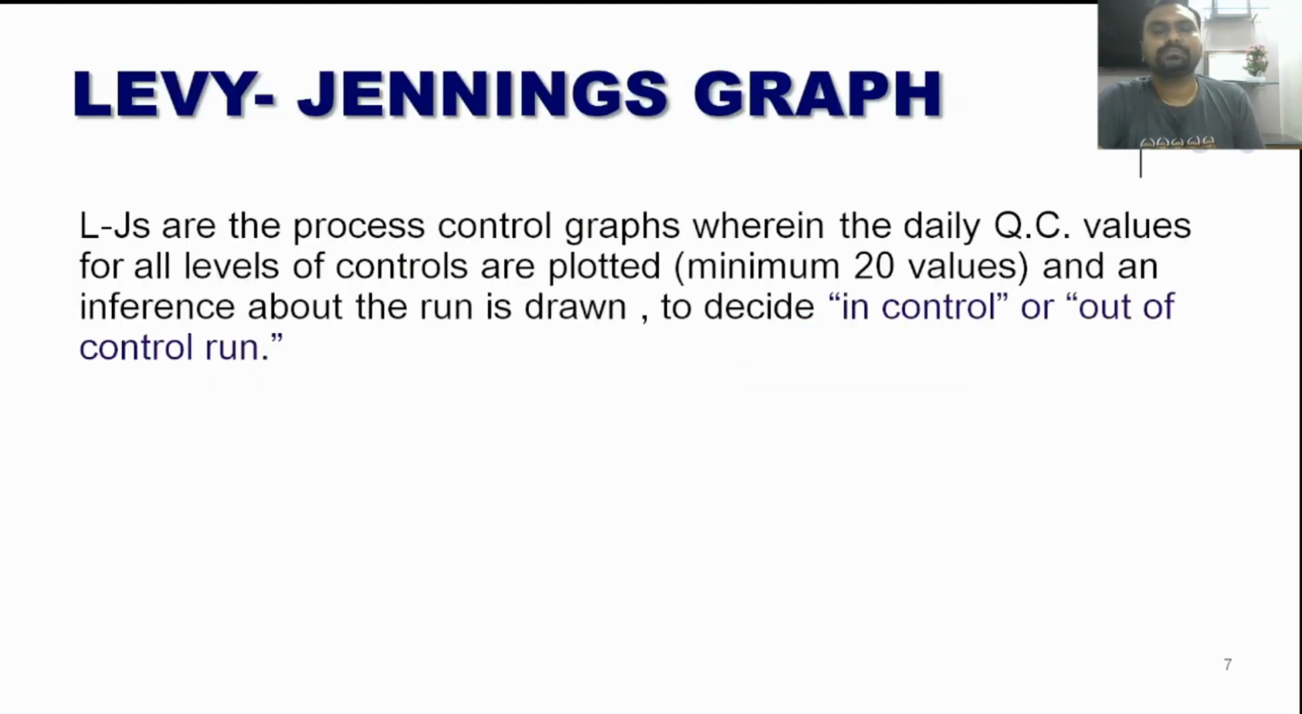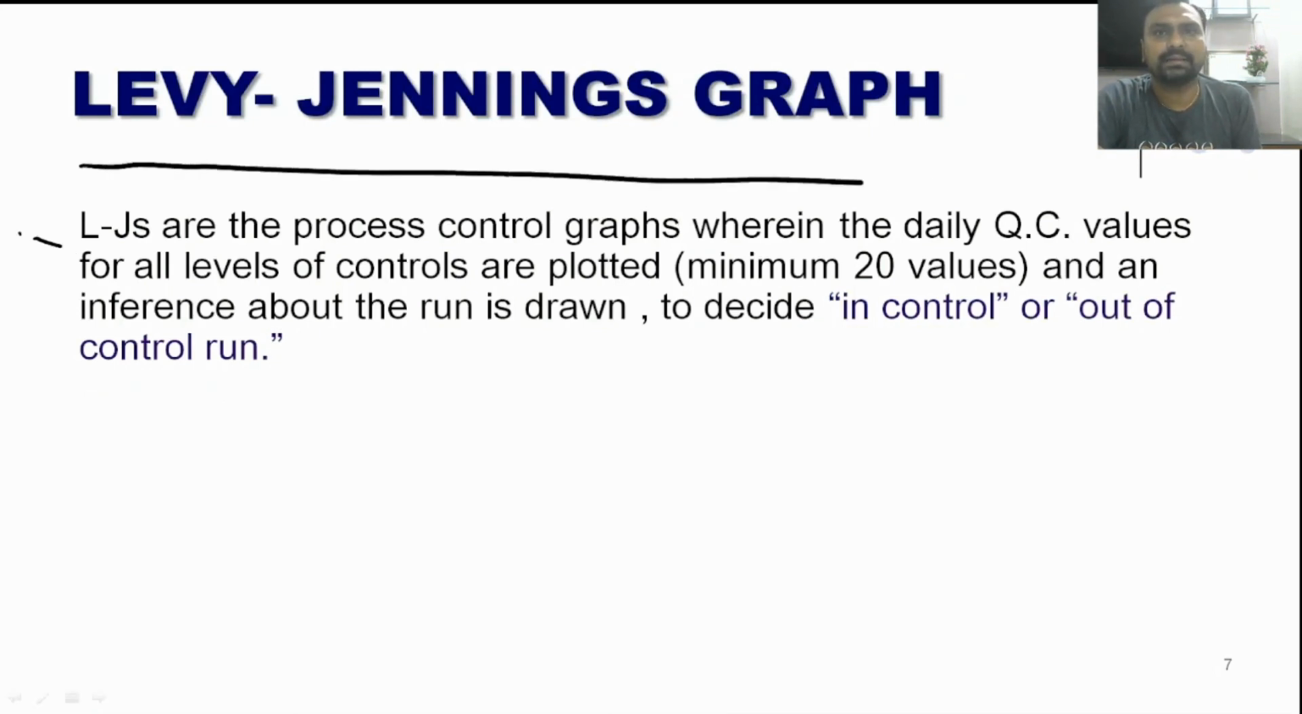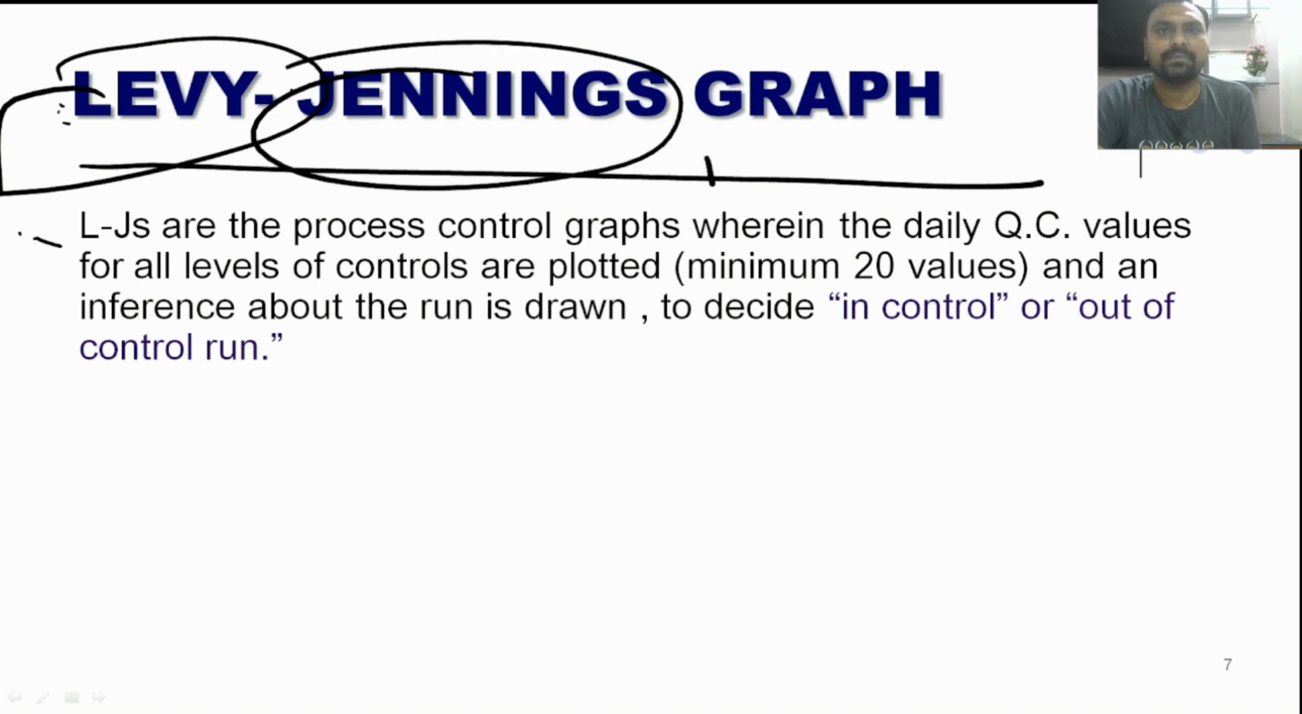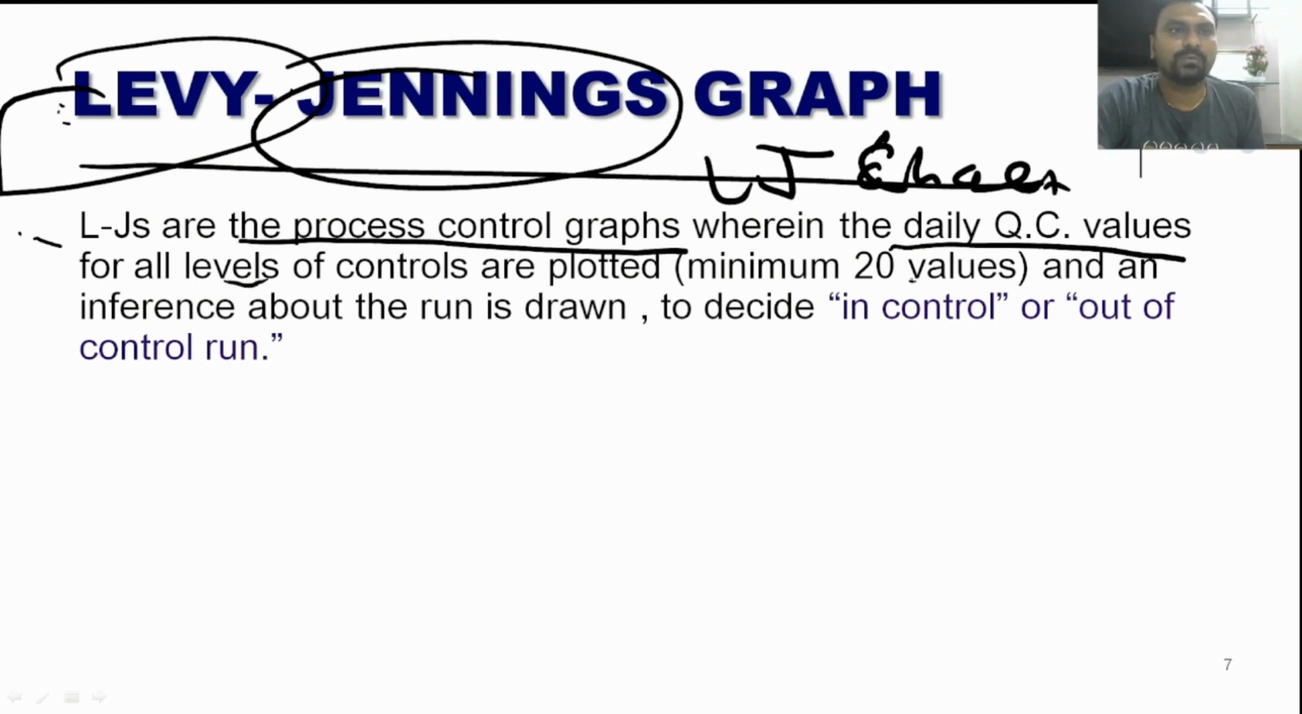Okay, now this is also asked in the exam: what is the LJ graph? It is the Levey-Jennings graph. It is also called the LJ graph or LJ chart. So LJ charts are process control graphs where daily quality control values for all levels of control are plotted and inference about the run is drawn.